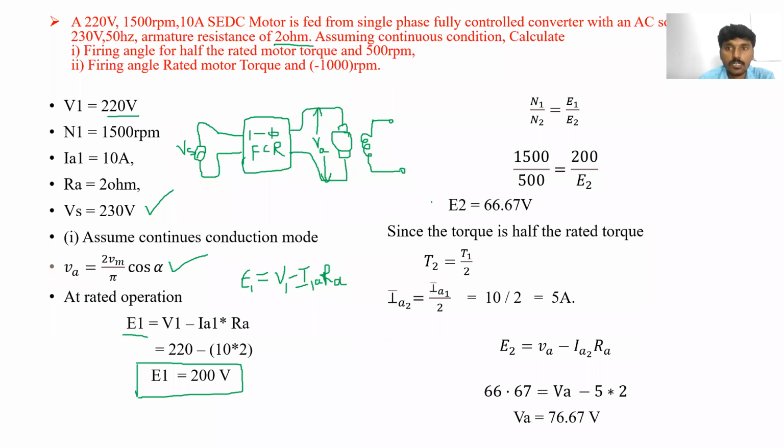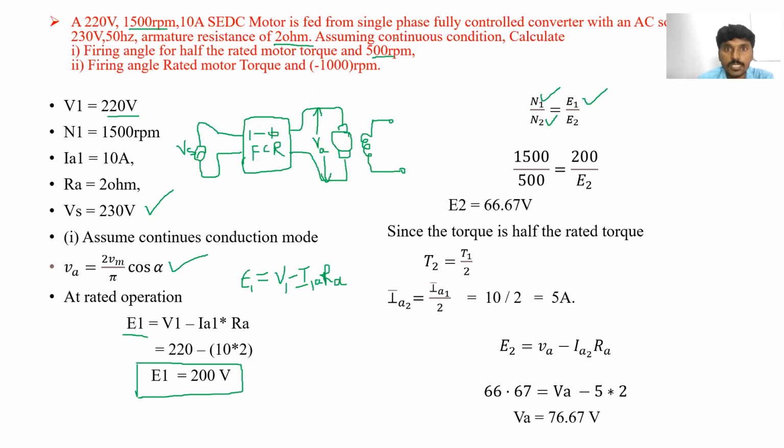We know the formula N1 by N2 is equal to E1 by E2, or N2 by N1 is equal to E2 by E1. We know the speeds: N1 is 1500 RPM and N2 is 500 RPM. We also know E1, but we don't know E2.